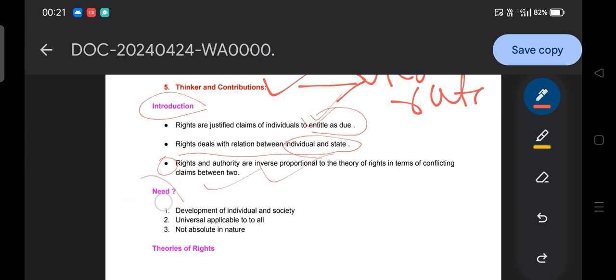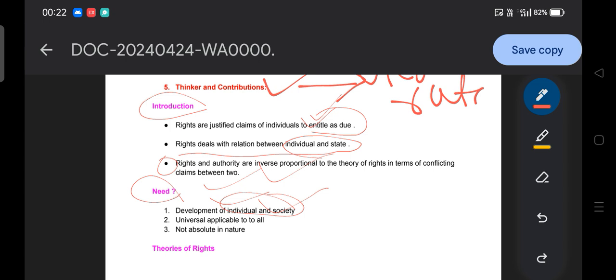Then the next: what is the need of rights? Why is there a need of rights? Rights are required for the development of both individual and society. You cannot say rights are only for selfish interest; they are required for individual and society. For example, I have a right to choose my profession, and your profession fulfills social interest along with your individual interest.